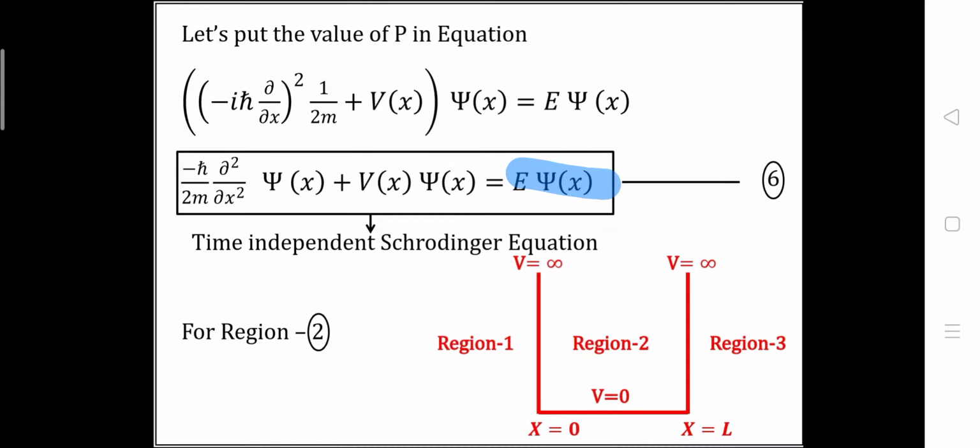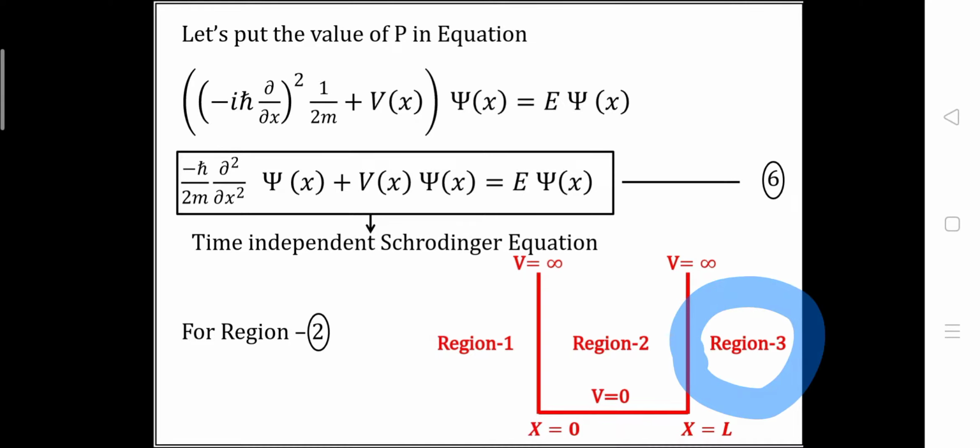Now we are going to derive the energy eigenvalue for the particle which exists in region 2. As we know, the particle can exist only in region 2. In region 3 and region 1 it will be 0 because we have potential of infinite value in region 1 and region 3.